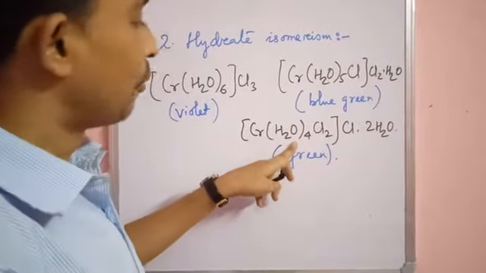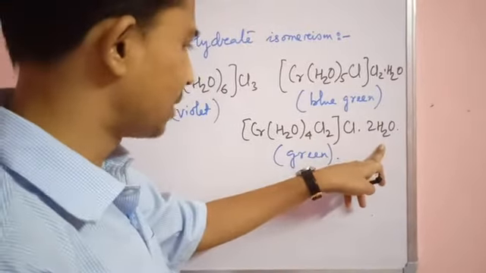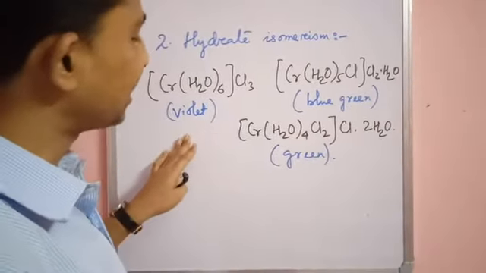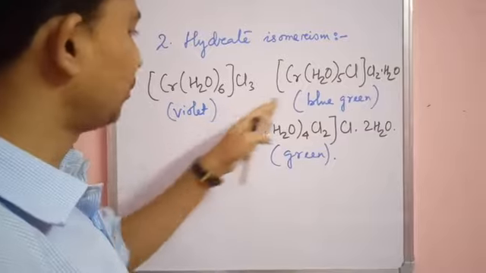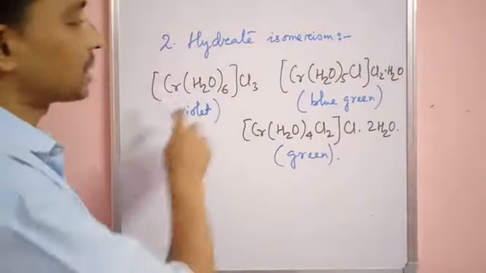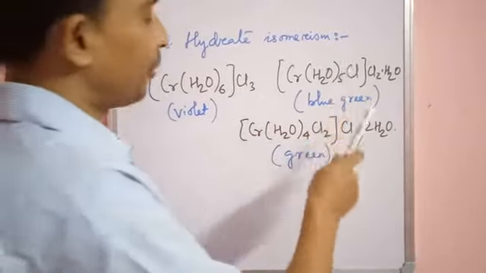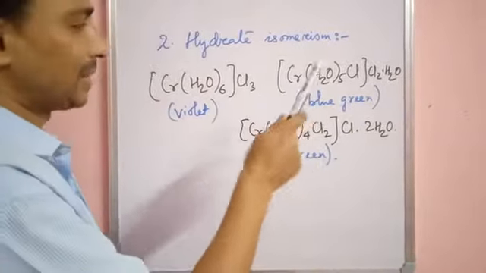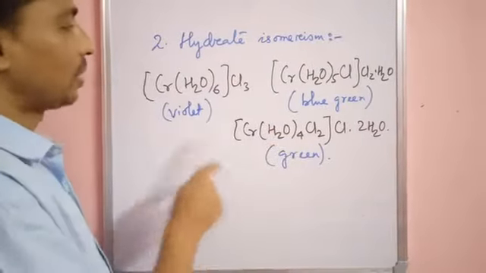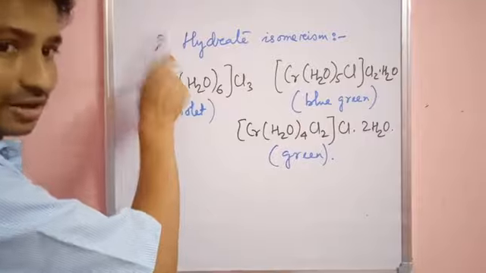In this one, 4 water molecules are present as ligands and 2 water molecules are outside the coordination sphere. Similarly, their color also changes from violet to blue green to green. So these compounds which have the same molecular formula but differ in the number of water molecules present as ligands are called hydrate isomers, and the phenomenon is called hydrate isomerism.